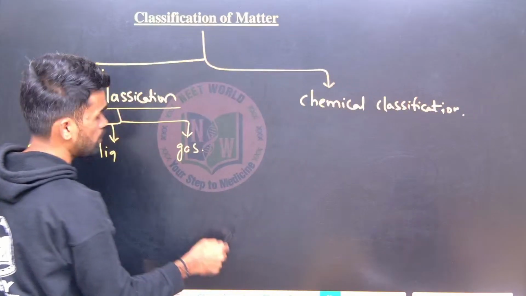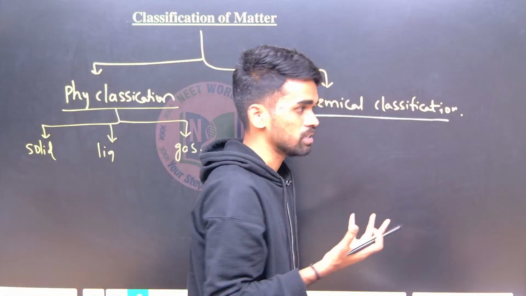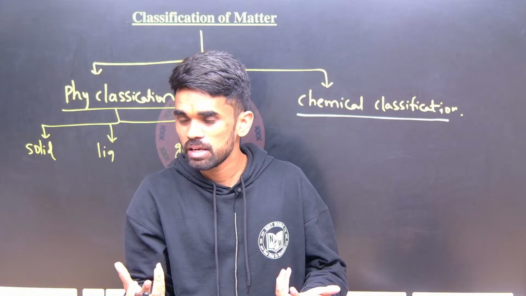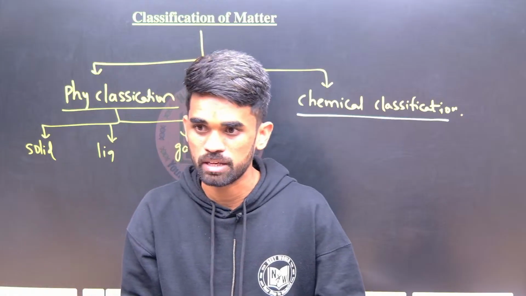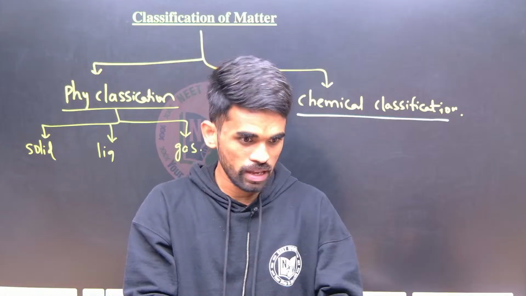Chemical classification means some matter may be in a pure state and some may be in an impure form. Like a mixture of two compounds, is it pure or impure? Impure.